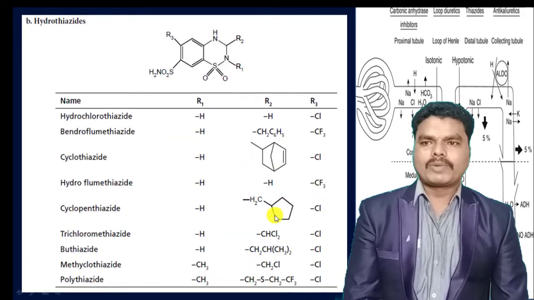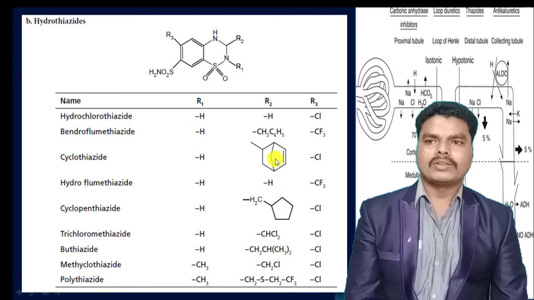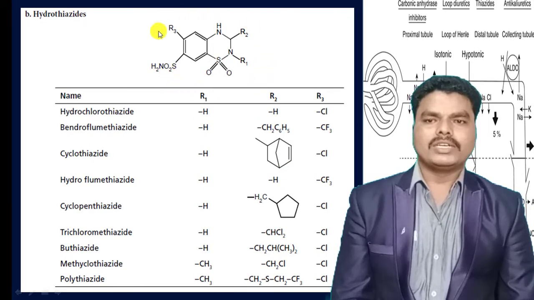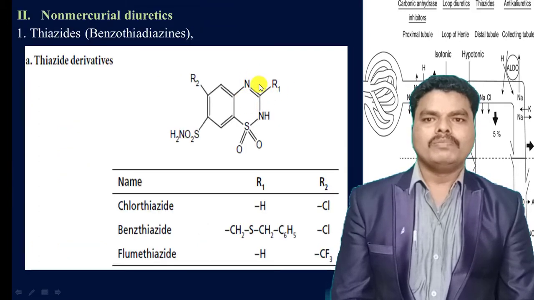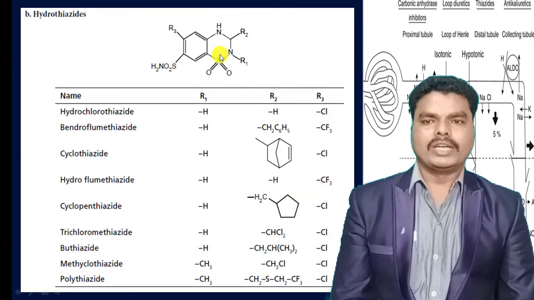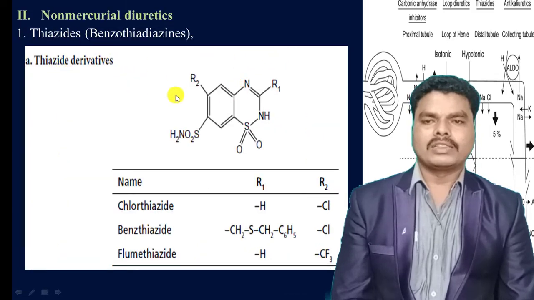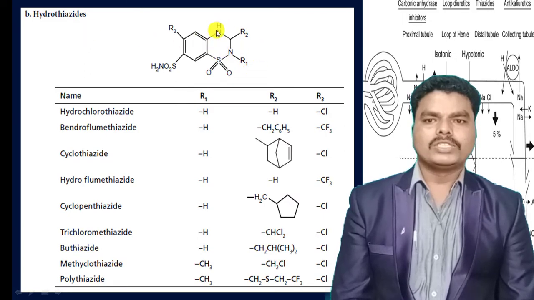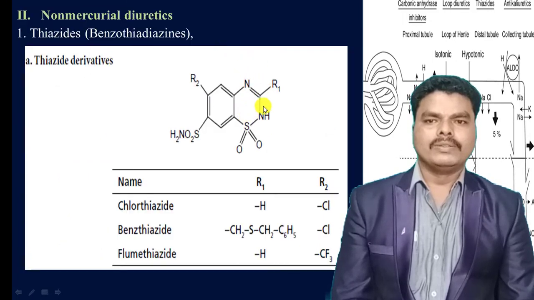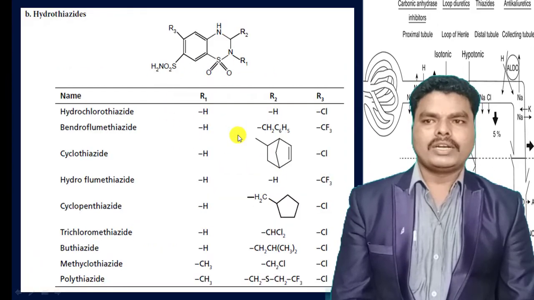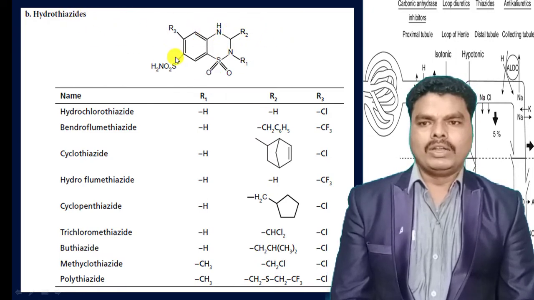The second subclass of thiazide diuretics is the hydrothiazides. They have a structure similar to the thiazides, but the unsaturated double bond between the 3rd and 4th positions is saturated in hydrothiazides. So the difference between the thiazide derivatives and hydrothiazides is that the double bond present between the third and fourth positions of the thiazide derivatives is saturated in hydrothiazides. That is the basic difference between these two molecules.